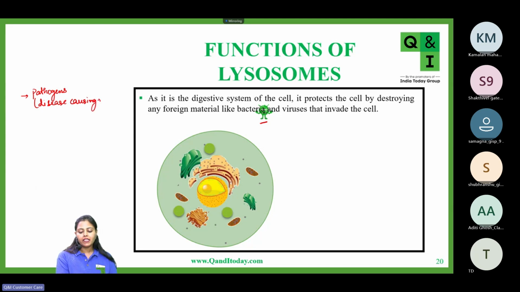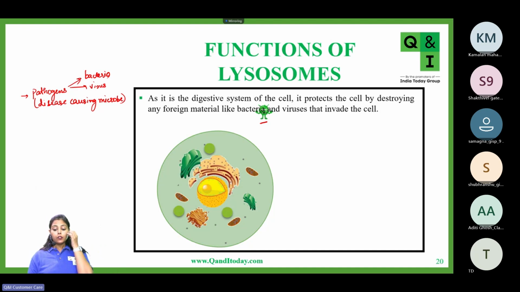So any pathogen can be a bacteria, a virus, or any other form as well. Once they enter these cells, what will happen? The lysosomes will capture this bacteria or virus, these pathogens, and eliminate them. So using the lysosomes' digestive enzymes, these pathogens will be eliminated from the cell.